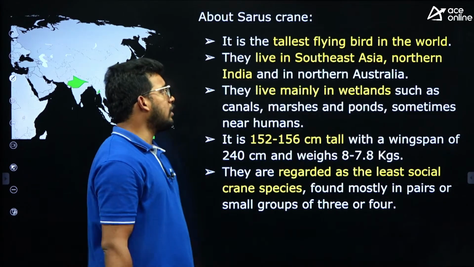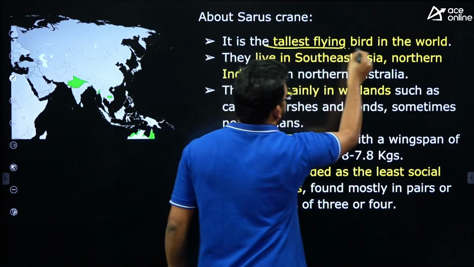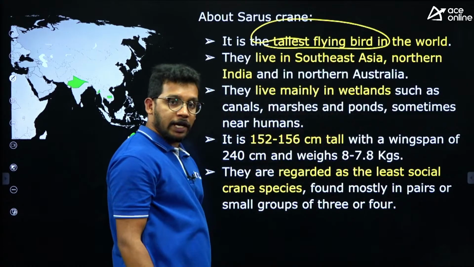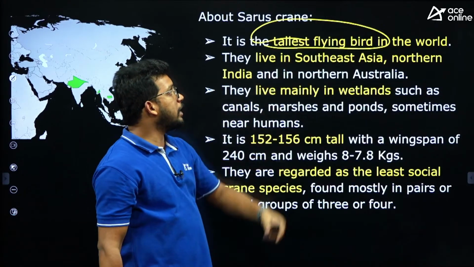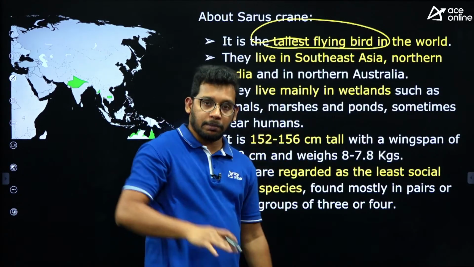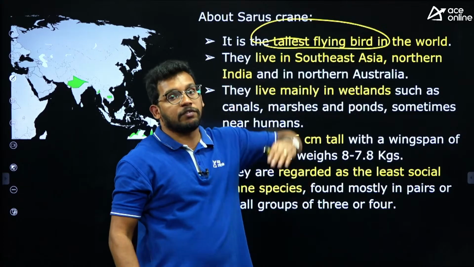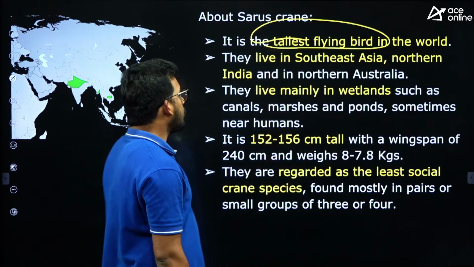Now we need to know about the facts as well. This is the tallest flying bird in the world. A very important fact. This is the tallest bird in the world. Tallest flying bird. That means among the tallest ones, this is the one which can fly, right? So this is one important fact.